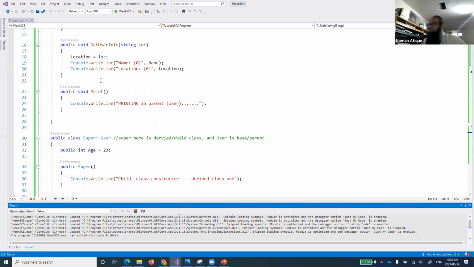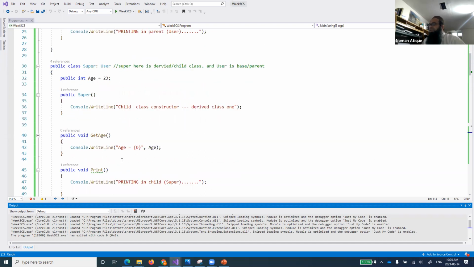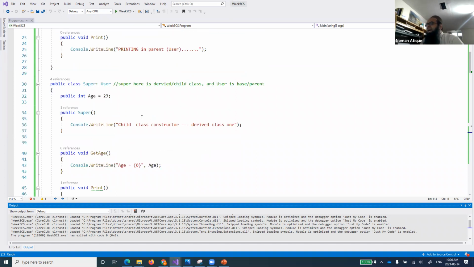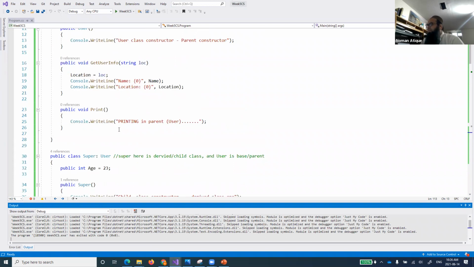Now see here. When I have defined this print method and redefined this print method over here, it first of all gives us a squiggly green error, which is not typically an error, but it's telling us something. It says that super.print hides inherited member user.print. Use the new keyword if hiding was intended. So basically this print method is hiding our main class's method, right?